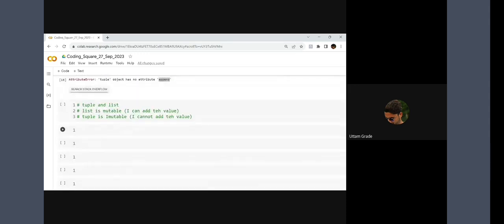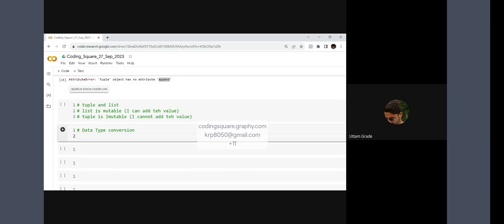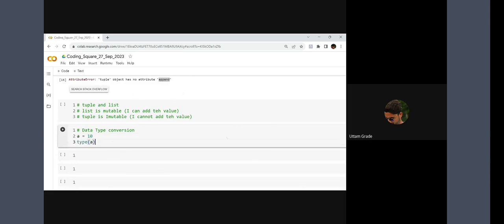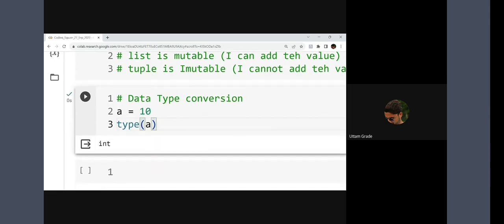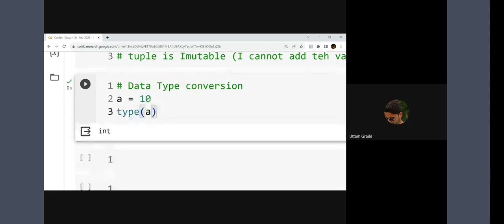Now tell me, did we talk about data type conversion? No, I'll let you know. Very easy. Data type conversion, very easy. Now tell me, if I write a is equal to 10 and check the type of a, what will it show? Int. Okay, fine. But my requirement is to convert this number 10 into a string. How can I do that?